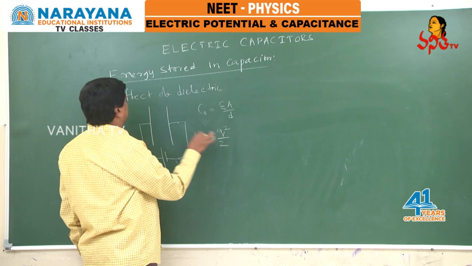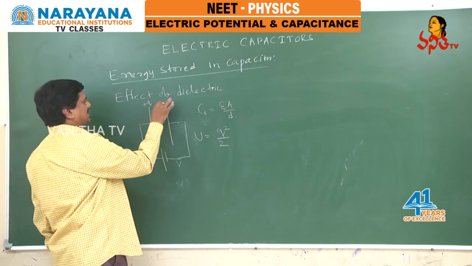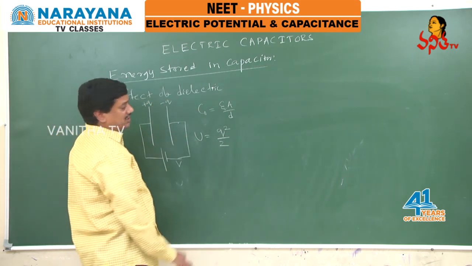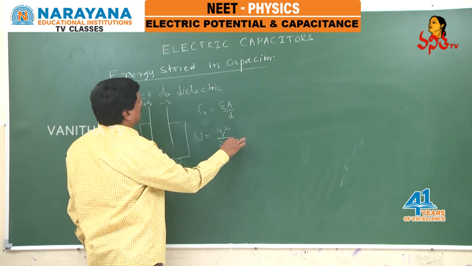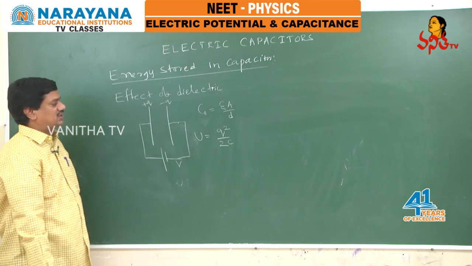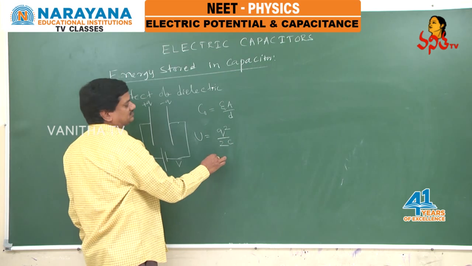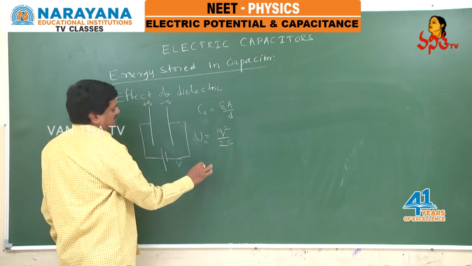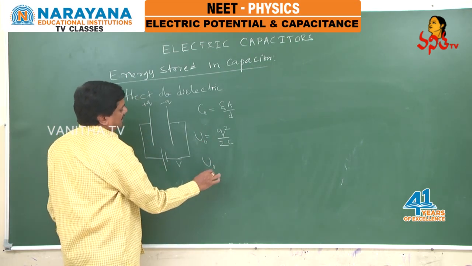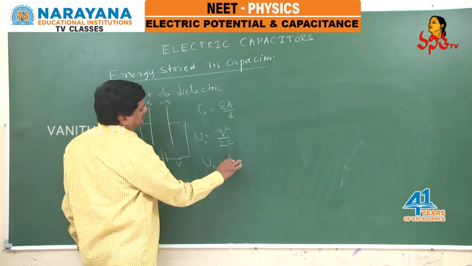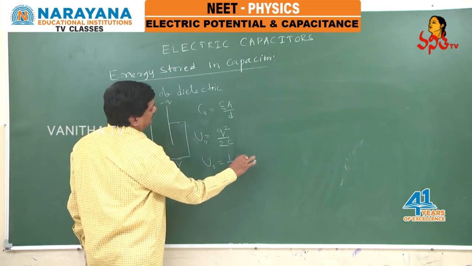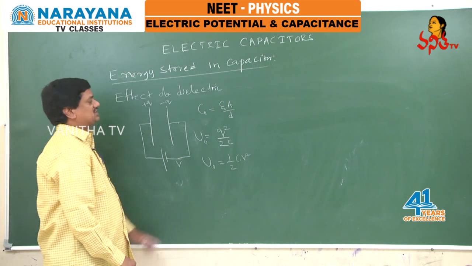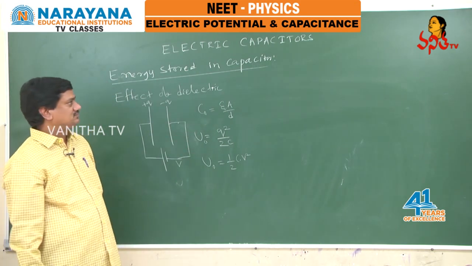If Q is the charge on each plate, plus Q and minus Q, what is the energy? It is Q square by 2C, the initial energy before placing the dielectric. And I can also write it in terms of half CV square, half C into V square, where C equals epsilon naught A by D.